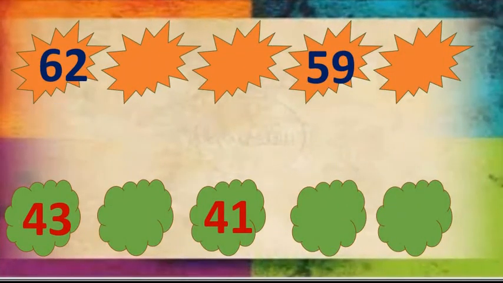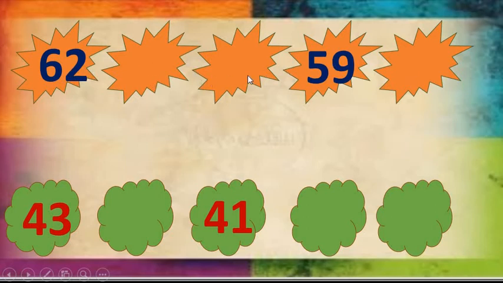Now look at the board. Here we have some numbers but some are missing. And are the numbers in sequence? See, we have number 62. Then these boxes are empty. Then we have 59. Again the box is empty.